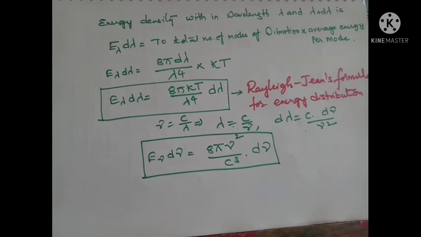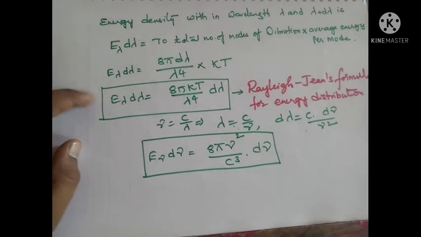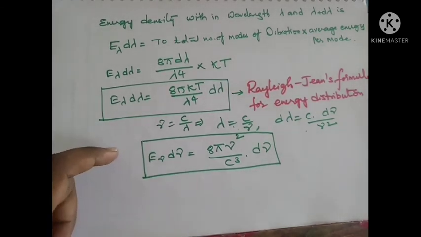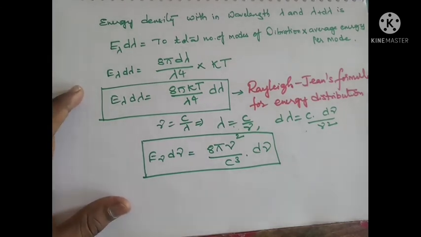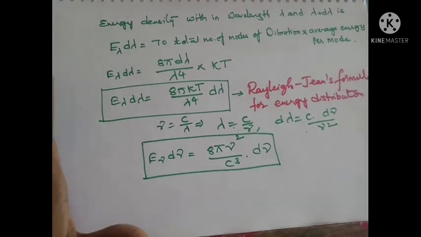This is our required equation. So one is in terms of wavelength and the other is in terms of frequency. These two equations are called the Rayleigh-Jeans formula for energy distribution.